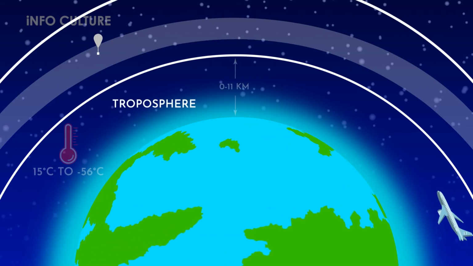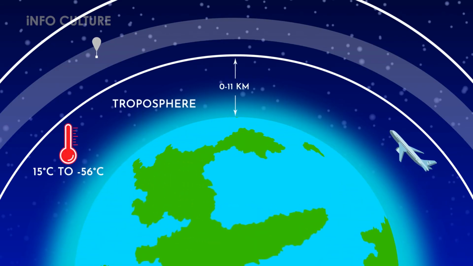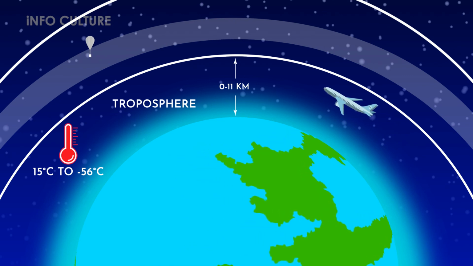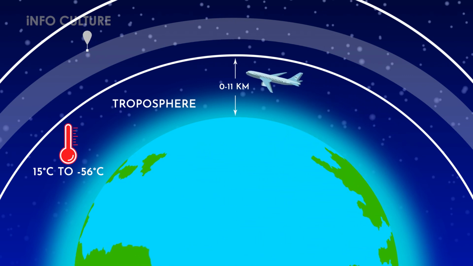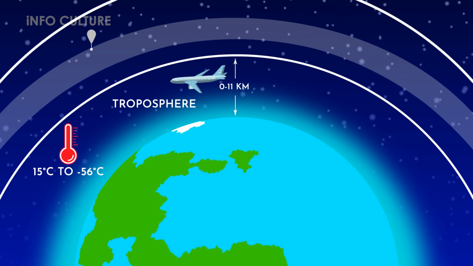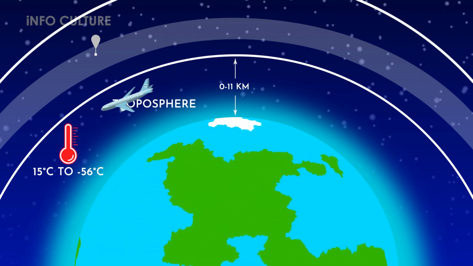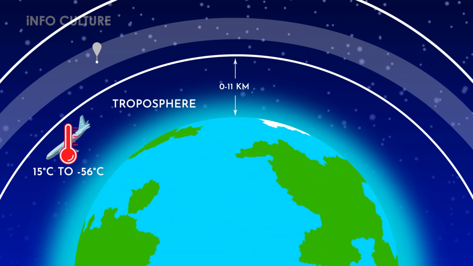Atmospheric layers. Troposphere. Altitude range 0 to 11 kilometers. Temperature range 15 degrees Celsius to minus 56 degrees Celsius. Earth's weather occurs here. Most conventional aviation activity takes place here.